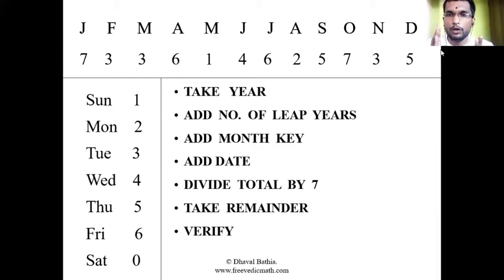If I want to take 2010, then leap years will be 2. For 2014, leap years will be 3. So we know how to find the leap years: we have to know the table of 4.